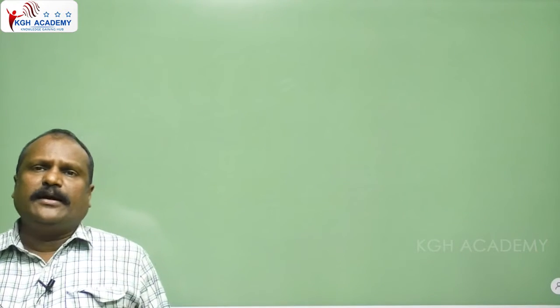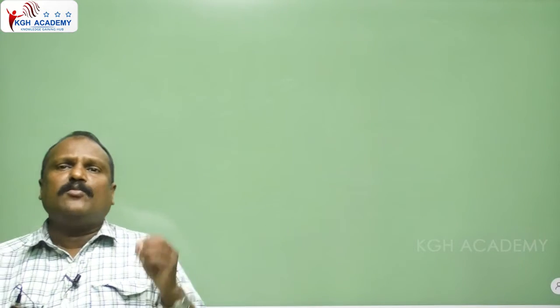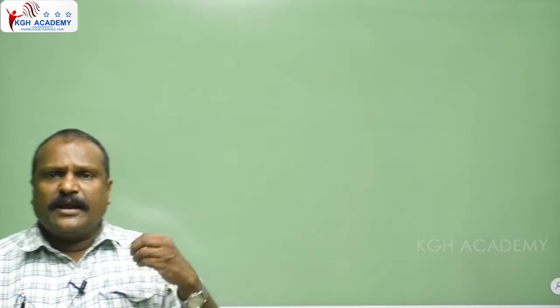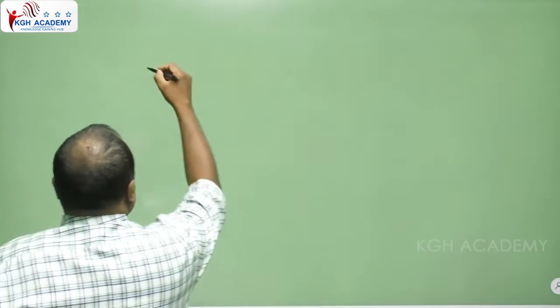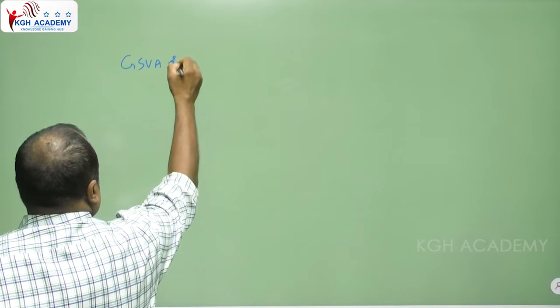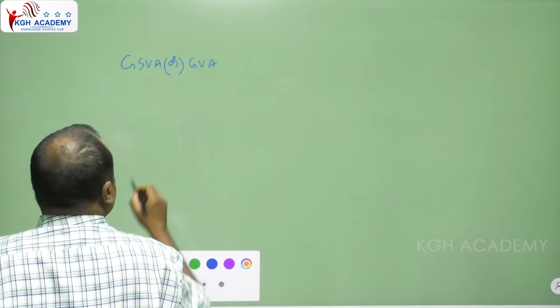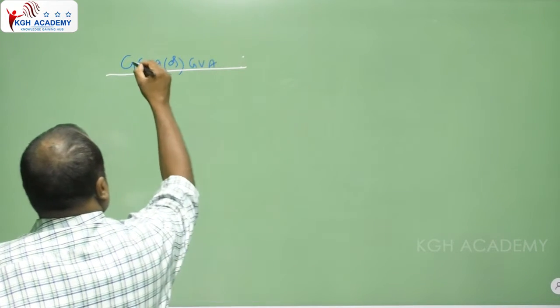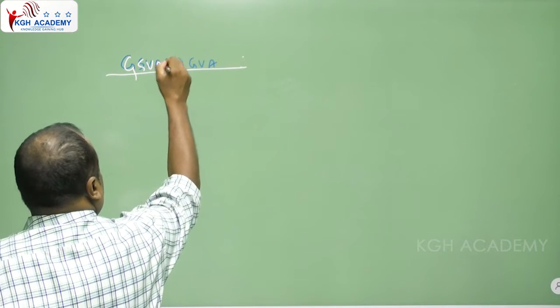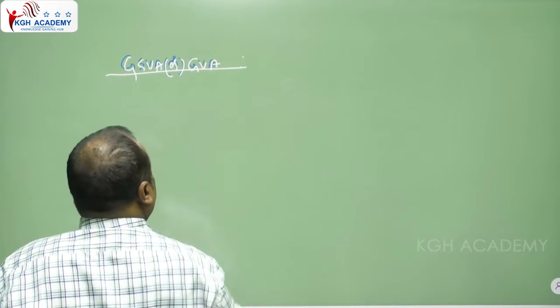Then come to this one. How to calculate the GVA? What are the components of the GVA? We should know the components of the GVA. There are three main components.